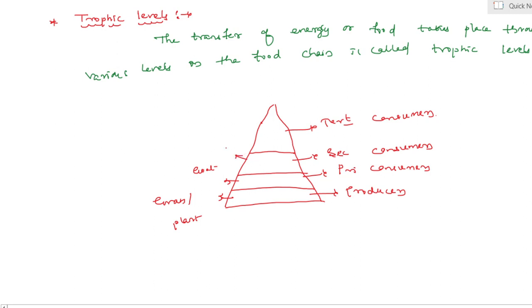Herbivores come under primary consumers: cow, buffalo, etc. And tertiary consumers are nothing but lions and tigers, because they are meat eating organisms. Yes, my dear students, let us see.